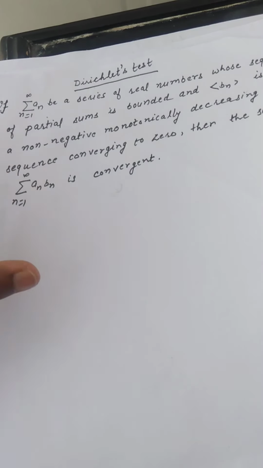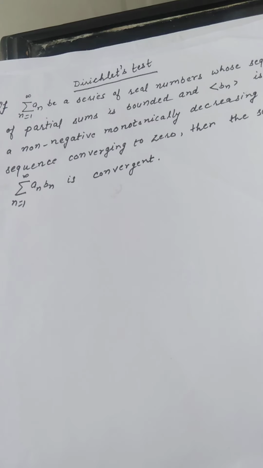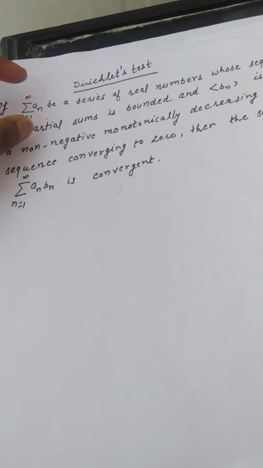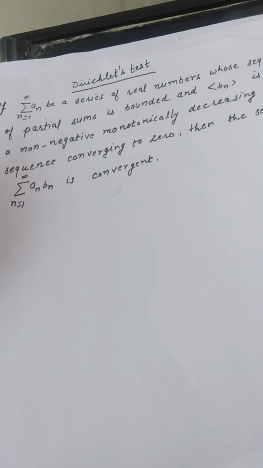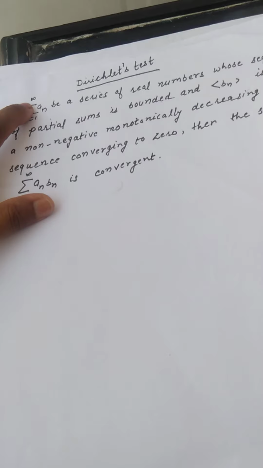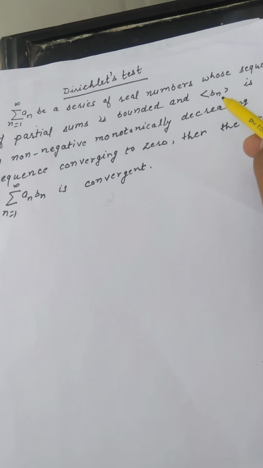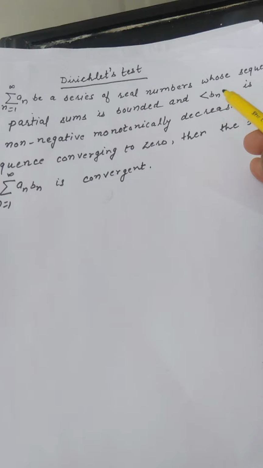The main difference between this test and Abel's test which we did earlier is that in that test the series was convergent and the sequence was bounded, but in this test the sequence of partial sums of the series is bounded and the sequence b_n is monotone and converges to 0. If this condition is true, then the given arbitrary series is convergent.